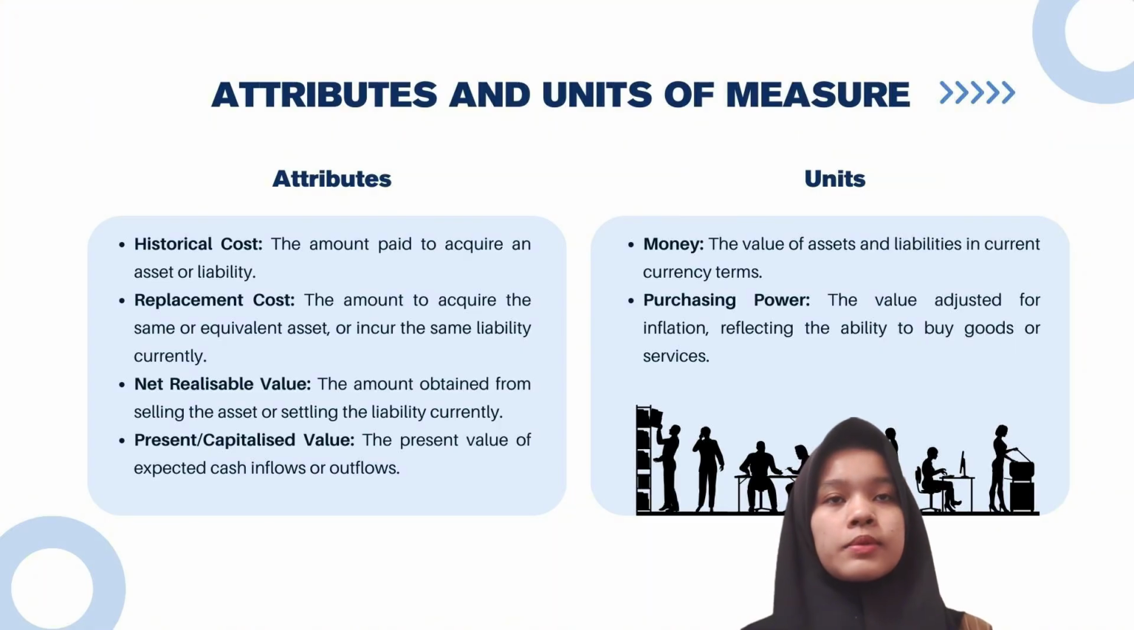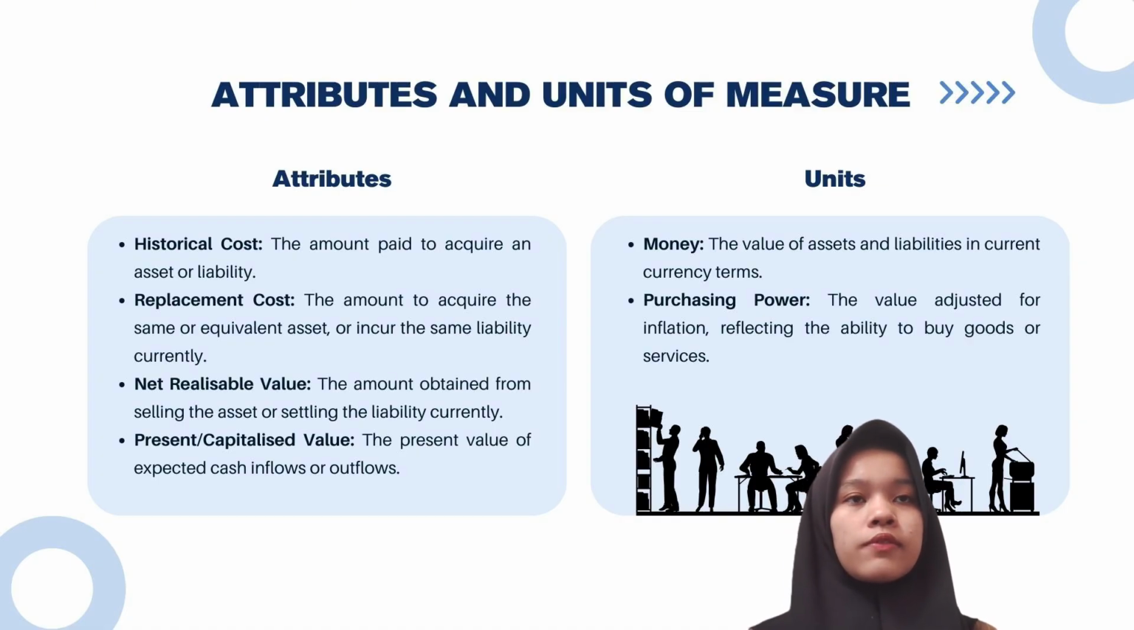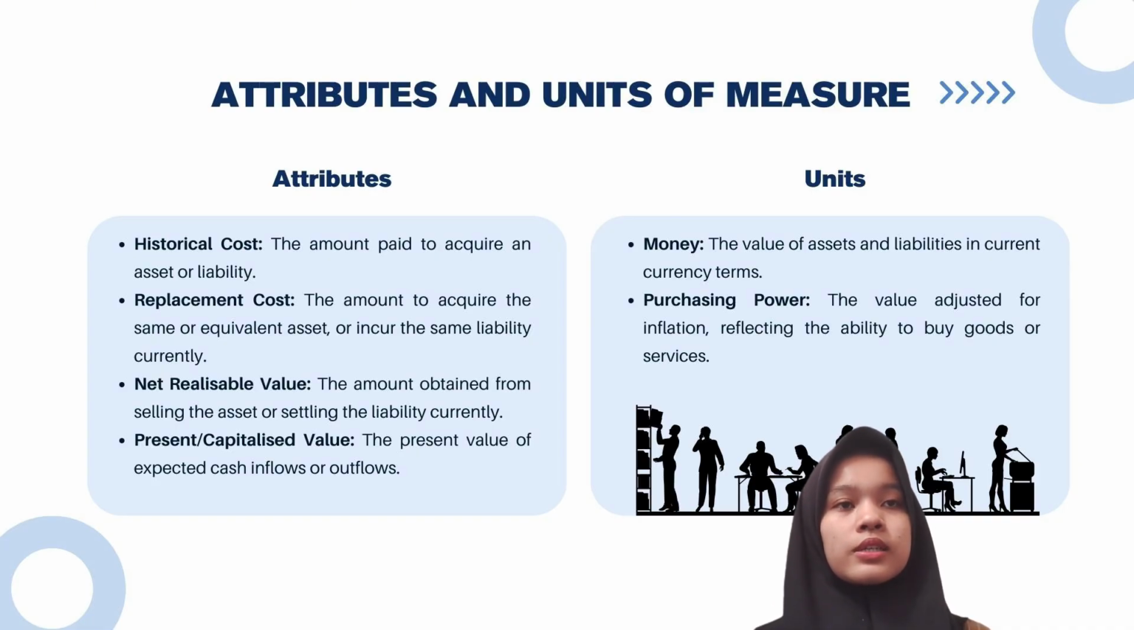And asset and liability are commonly measured using 2 main units of measure, which is money and purchasing power. Money represents the nominal monetary value assigned to asset and liability, expressed in currency terms such as dollar or rupiah, and is the standard unit used in most financial statements. However, this measure does not account for changes in the value of money over time due to inflation. To address this limitation, purchasing power is used as an alternative unit of measure, adjusting the nominal amounts for inflation to reflect the real value or the actual buying power of asset and liability.